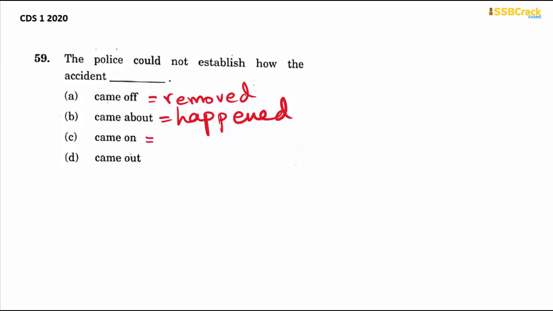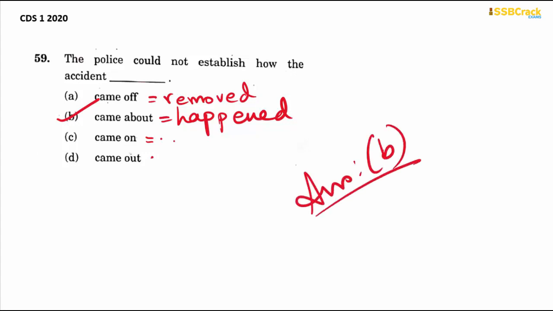Came on means to find someone or something by accident. And here accident doesn't mean car accident or physical accident, but here accident means by chance. And came out here means to make a public appearance. Now, out of all these four options, which do you think will be the right one? It should be option B, came about, happened, right? So straightforward, our answer here is option B.